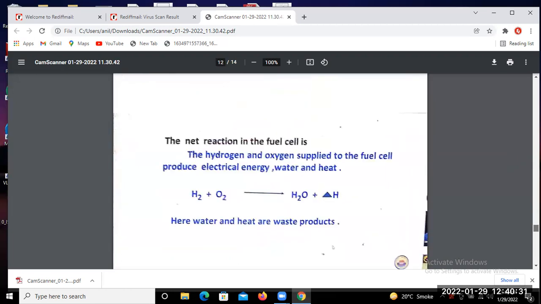And similarly, this is the chemical reaction of the fuel cell. The hydrogen and oxygen supplied to the fuel cell produce electrical energy, water and heat. So H2 and oxygen release heat. Water and heat are waste products in the alkaline fuel cell.